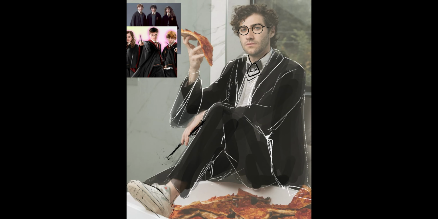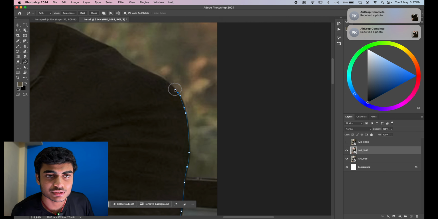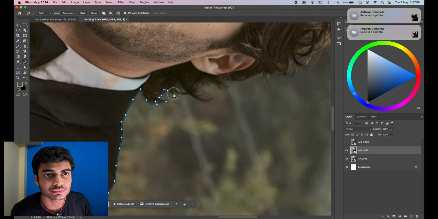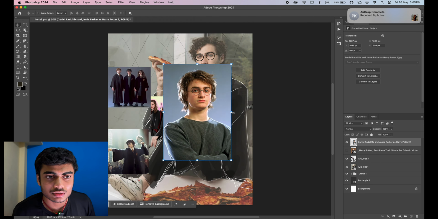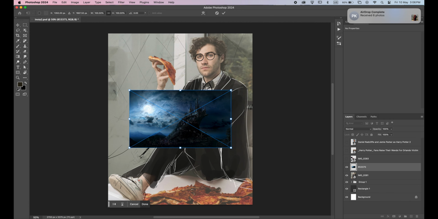So now the second YouTuber is Airac, and for his character I decided on Harry Potter from Harry Potter. I got this very good image from his Instagram and I created a rough sketch first. Then I brought the image in Photoshop and cut him out from the background. After that I brought in all the stock images that I needed.